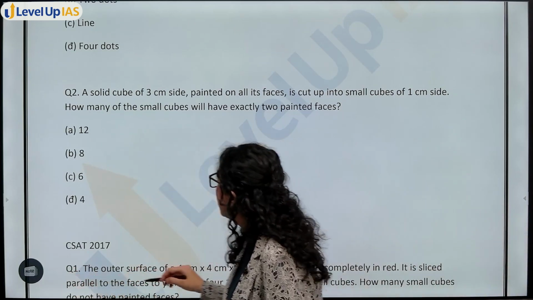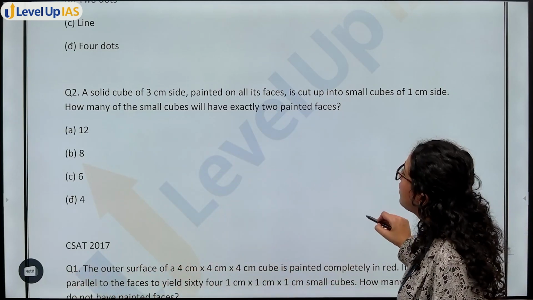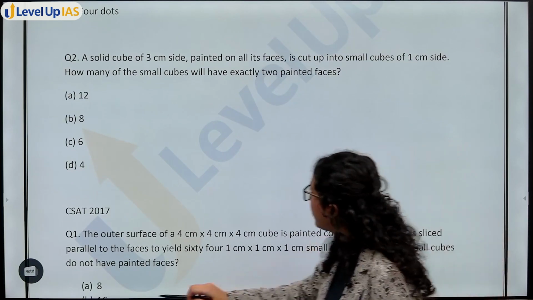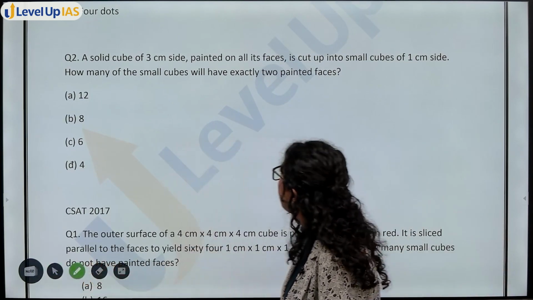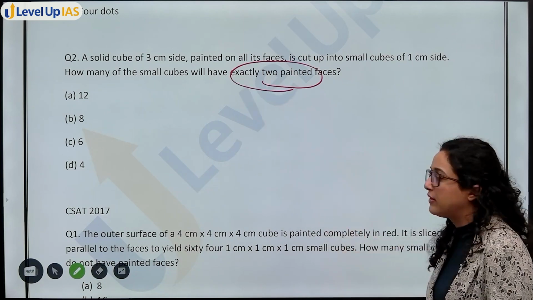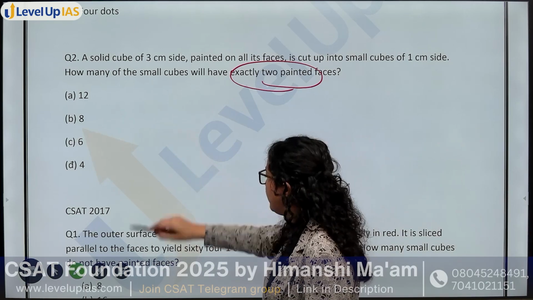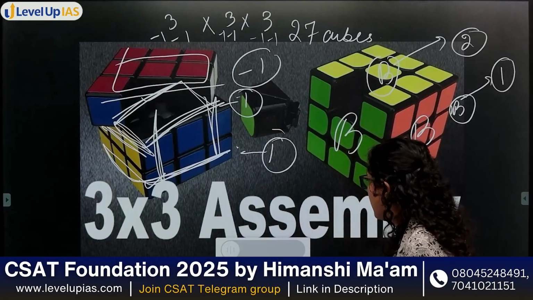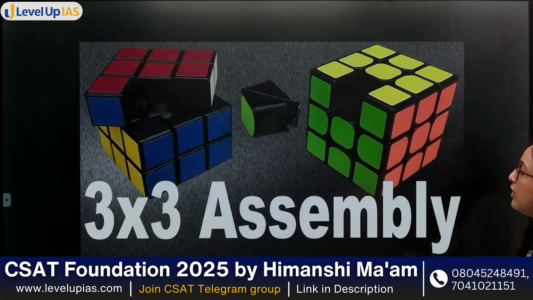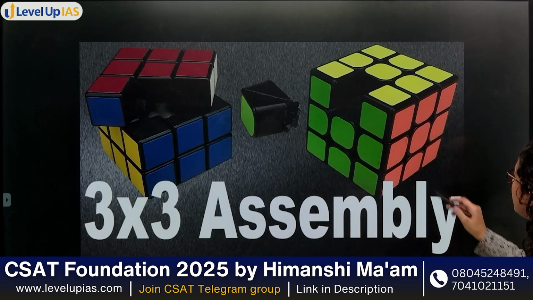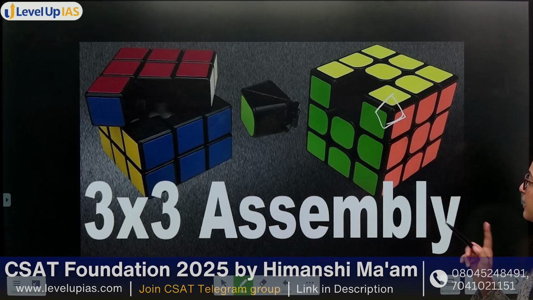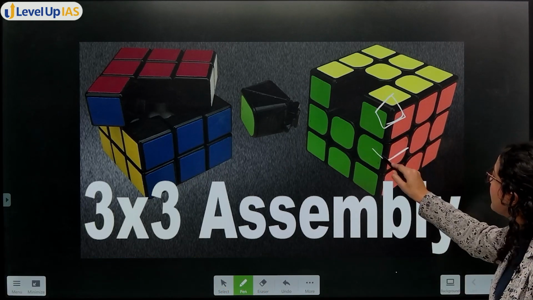Now next question is, a solid cube of side 3 centimeter painted on all its faces, cut up into small cubes of side 1 centimeter. How many small cubes will have exactly 2 painted faces? Now let's go back to this image. ये तो है ही 3x3 का क्यूब, so it will be very easy for you to understand. You want exactly 2 faces painted. ये face देखो जो edge पर है, 3 faces painted. That means I don't want this. I want faces like this.